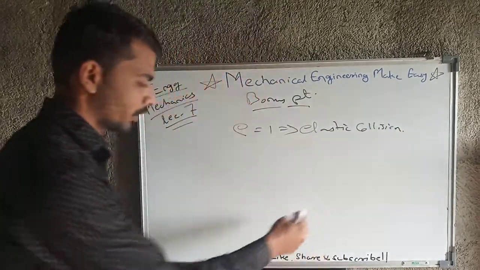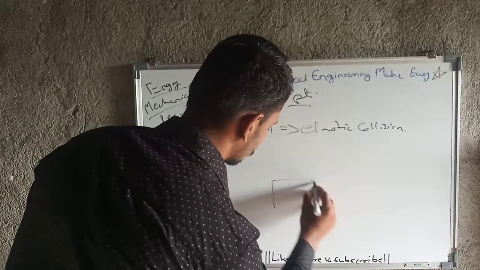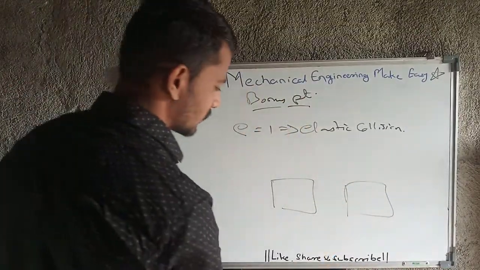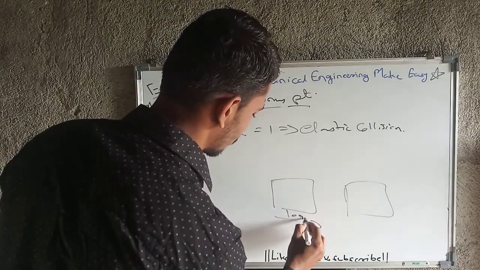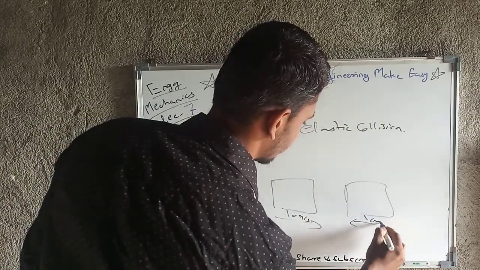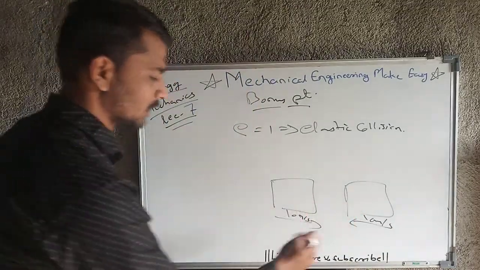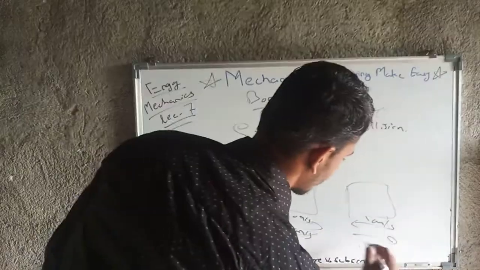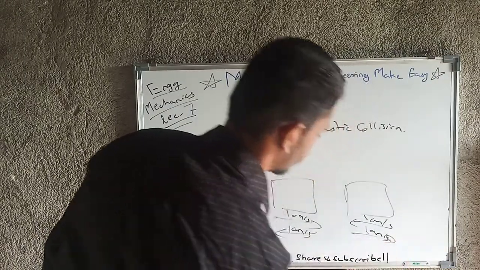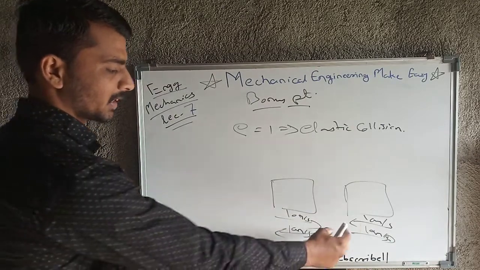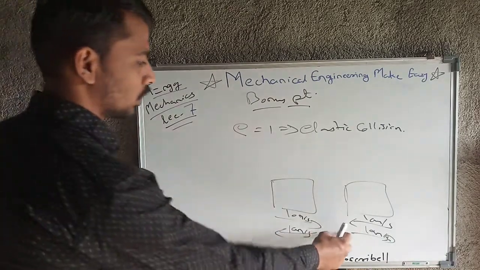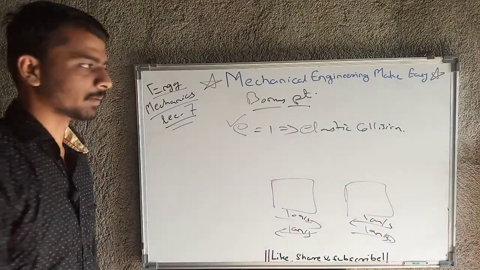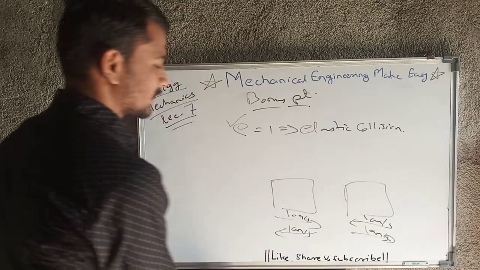How will it happen? For example, as I showed you, these two bodies are there. If the collision is elastic, and this is moving with 10 meter per second, and this is also moving with 10 meter per second, then after collision this will move in the backward direction with 10 meter per second, and this will again move in the backward direction with 10 meter per second. So ultimately relative velocity before impact and relative velocity after impact are the same. So ultimately the coefficient of restitution will become 1. Okay, this is nothing but elastic collision.